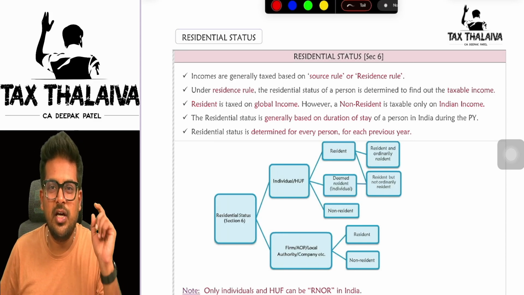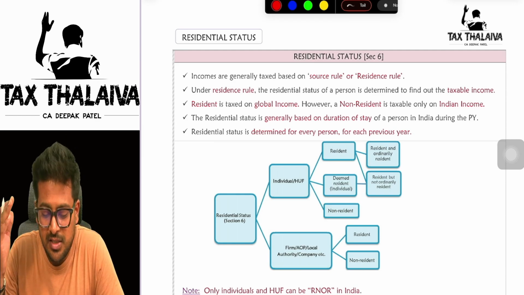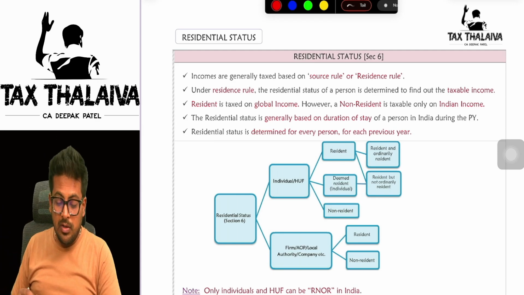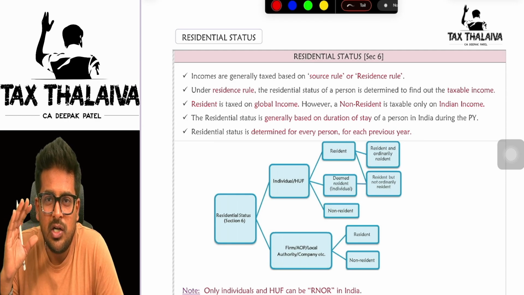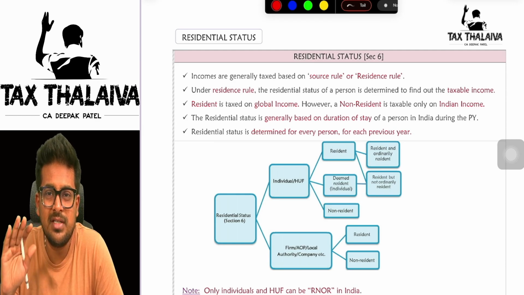Hi guys, let's start our next topic for marathon revision, which is residential status. This is also one of the smallest topics, but yet important. Now, I will start with one of the beautiful examples. Let's say, for example, you know Virat Kohli, right? Virat Kohli is an Indian cricketer who is residing in India. Generally, he will be in India only.